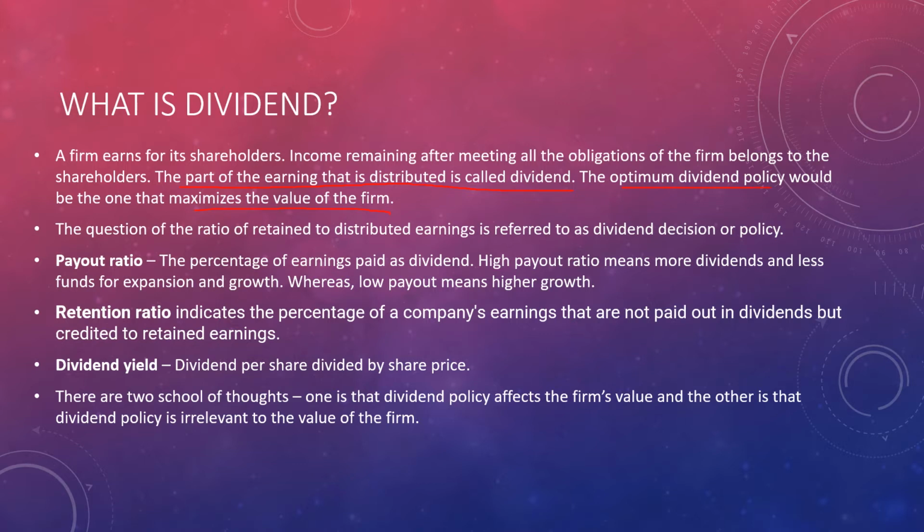Now the question of the ratio of retained to distributed earnings is referred to as dividend decision or policy. Now comes payout ratio. What is payout ratio? It is the percentage of earnings that is paid as dividend. Suppose we are paying only 4% of the remaining earnings as dividend; that is the percentage of earnings paid as dividend.